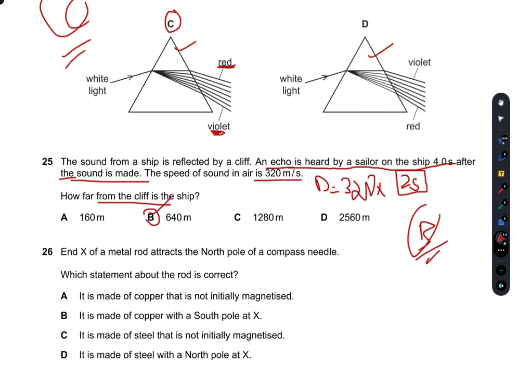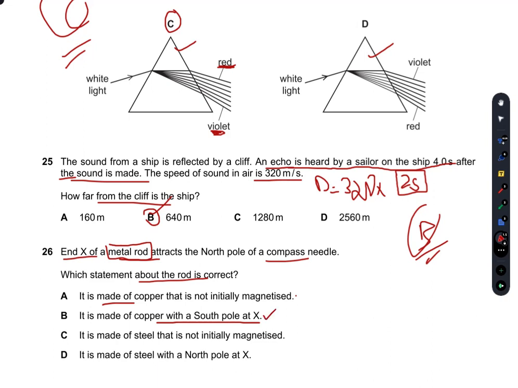Now, the end X of a metal rod attracts the north pole of a compass needle. Which statement about the rod is correct? So end X of the metal rod attracts the north pole of the compass needle. It is made of copper that is not initially magnetized. It is made of copper with the south pole at X. So yes, B can be the right answer.